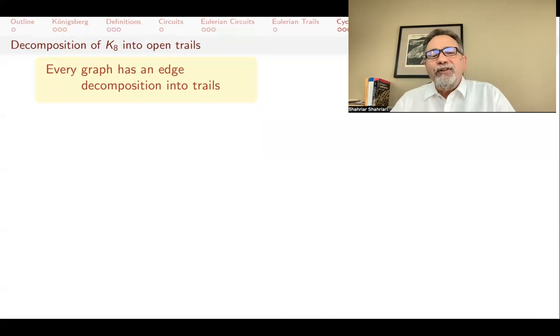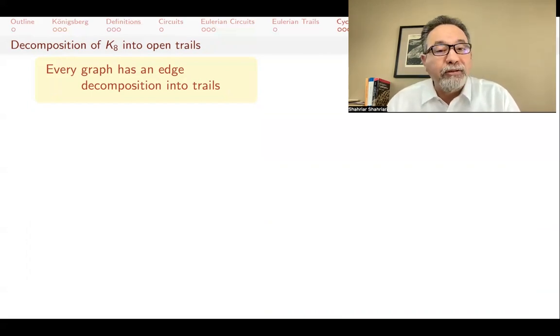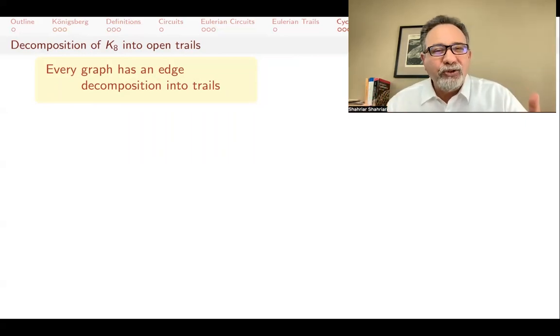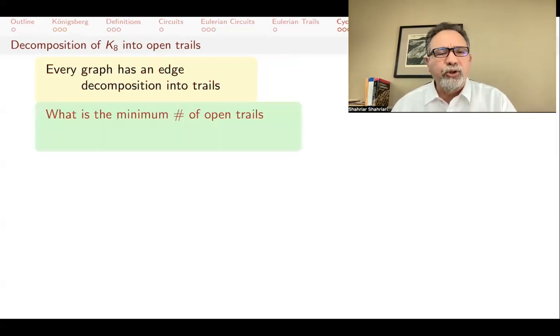First of all, every graph, you can decompose it into trails. I mean, the simplest thing to do is just make every edge a trail, and just decompose the graph into as many trails as you have edges. That's not satisfactory though, because you're just using up too many trails. You might want to use fewer trails. So let's ask a particular question.